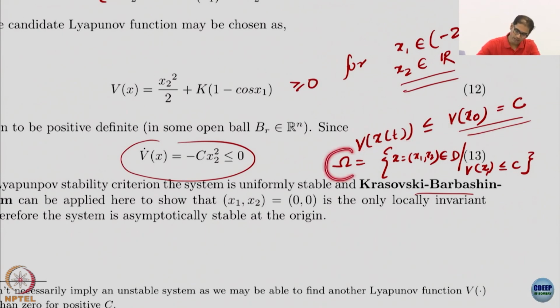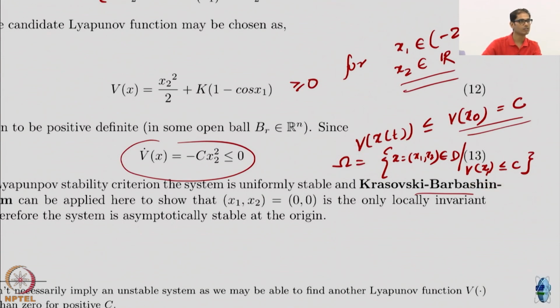So, if I define my set as this, then this is an invariant set. I hope that is evident to you. If I start anywhere in omega, V of x will be less than or equal to c, and it will remain less than or equal to c for all time. Therefore, I remain in the set omega, because omega is defined using this.